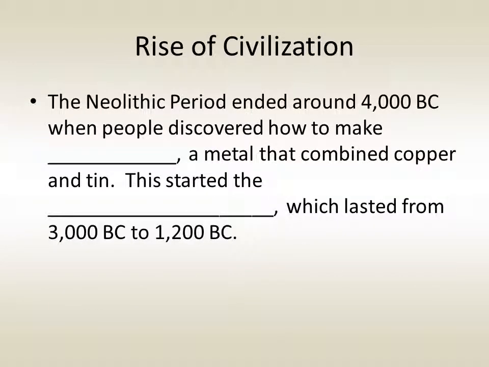The Neolithic period ended sometime around 4000 BC, as people discovered how to make bronze, a metal that combined the elements of copper and tin into an alloy that was stronger than either of the base elements. The discovery of bronze started the Bronze Age, which lasted from about 3000 BC to about 1200 BC.